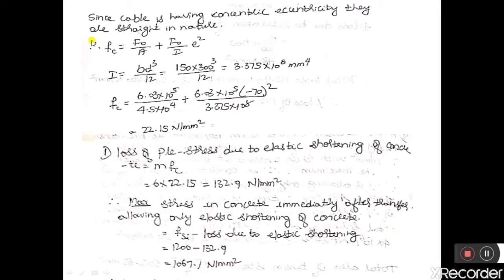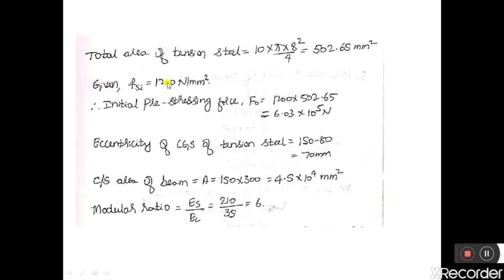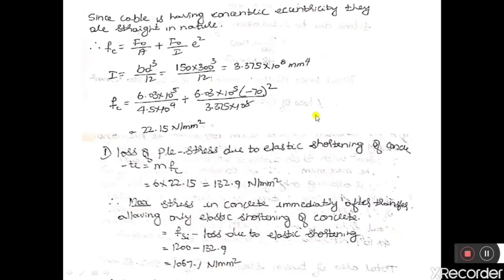Since the cable is straight in nature, with constant eccentricity, the stress induced in the concrete is Fc equal to F naught by A plus F naught by I into e square. Here F naught is the initial pre-stressing force, A is the cross-section area of the beam, I is the moment of inertia, and e is the eccentricity. F naught we have calculated here: F naught is equal to 6.03 into 10 to the power 5 Newton.